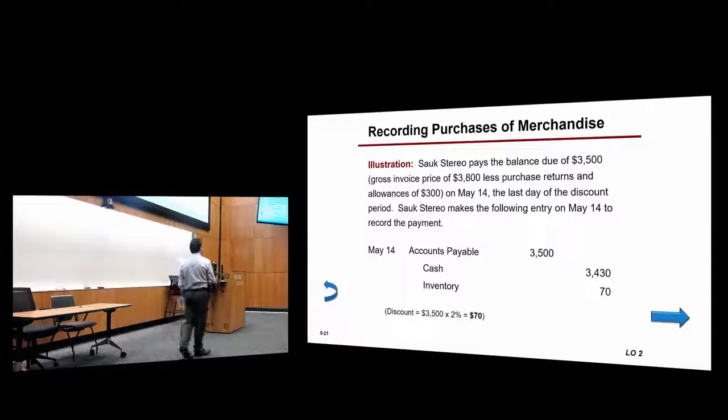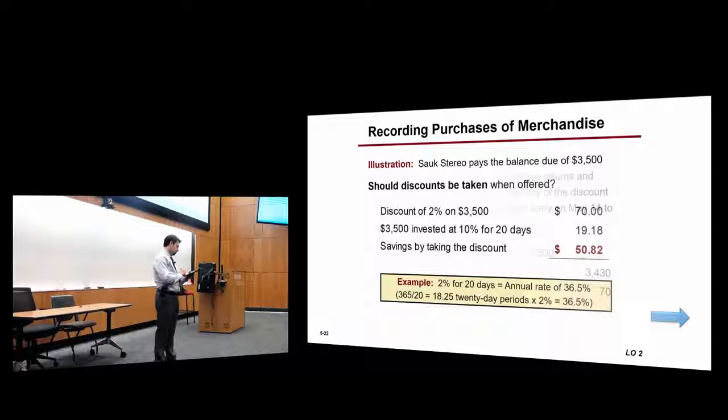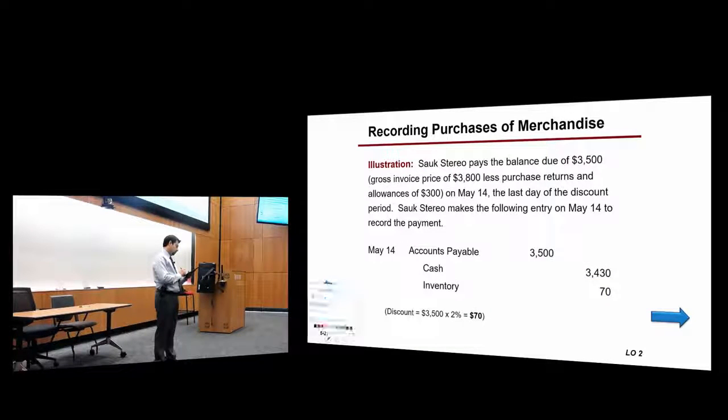Remember that inventory must be recorded at cost. What's the cost of those products now? Are they still 3,500? The cost of inventory is 3,430. That's the cost. As a result, the 70 is a decrease.